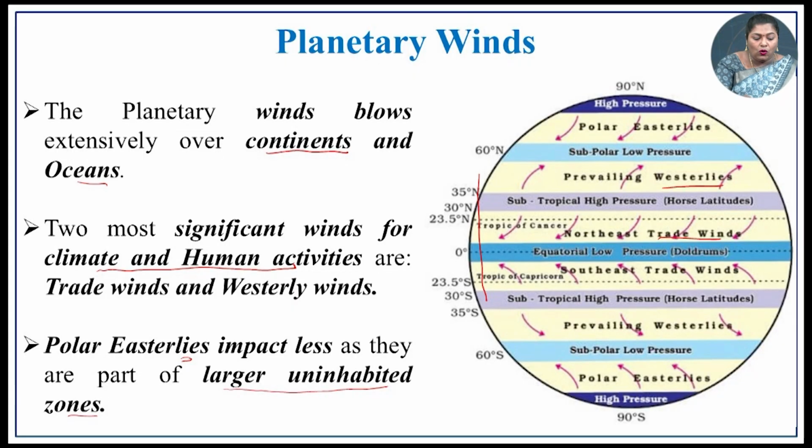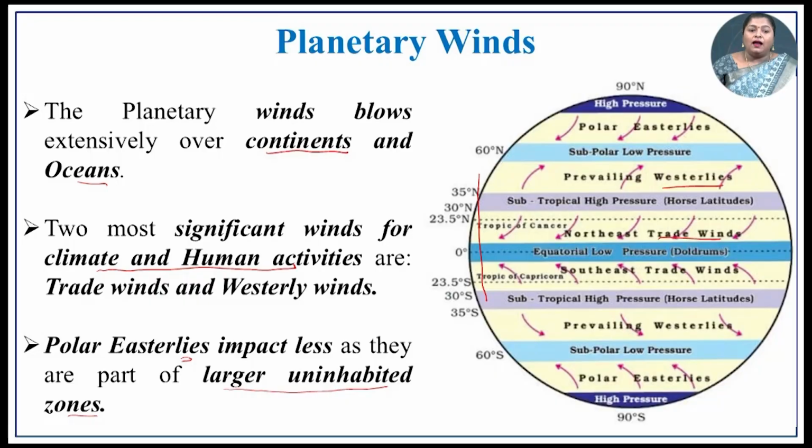Planetary winds blow extensively over continents and oceans. It is not stopping with one region, it is flowing throughout the globe, both in continents as well as in ocean regions. The two most significant winds for climate and human activities are trade winds and the westerlies. So, why are these two major winds the most influential for human beings as well as climate?